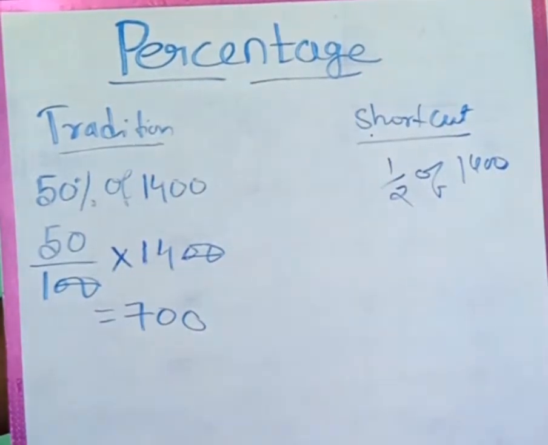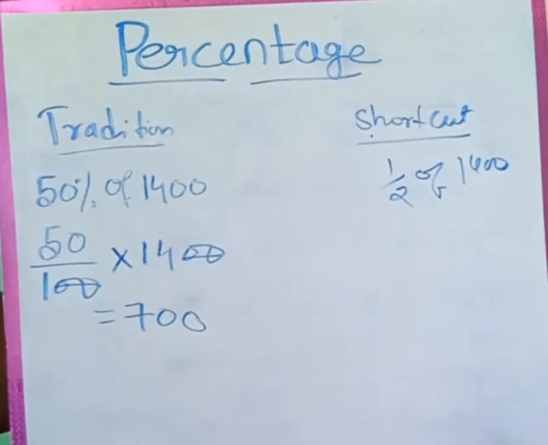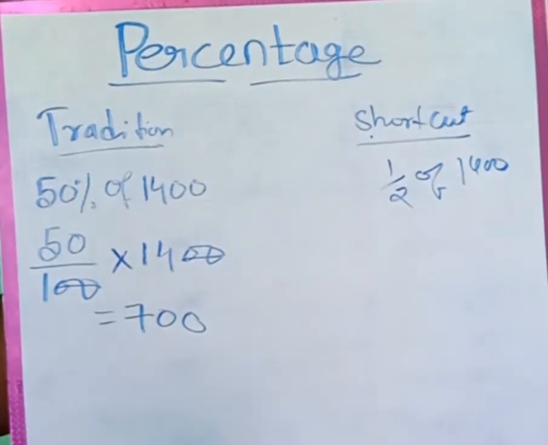Now we will move on to the next. What if it is 35%, 36%, or 20%? At that point of time, what can we do? It will be a little difficult for beginners to calculate. So we will discuss how to solve some difficult percentage questions in an easy manner. So let's move on to another example.